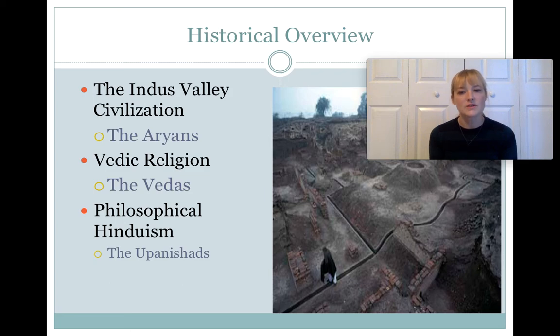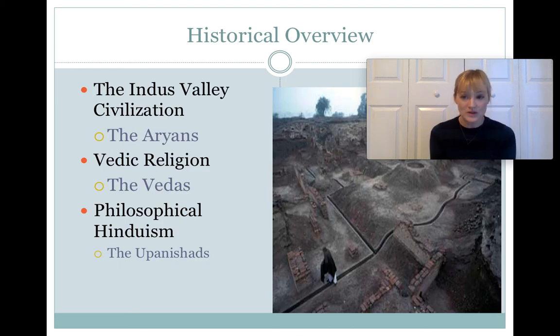So the Upanishads are much more philosophical, hence we call it philosophical Hinduism. And it talks much more about a personal soul, which we'll talk about, known as the Atman, and how one can come to understand one's soul and connect one's soul to God. So that is sort of the central theme in the Upanishads. It's a much more accessible text.